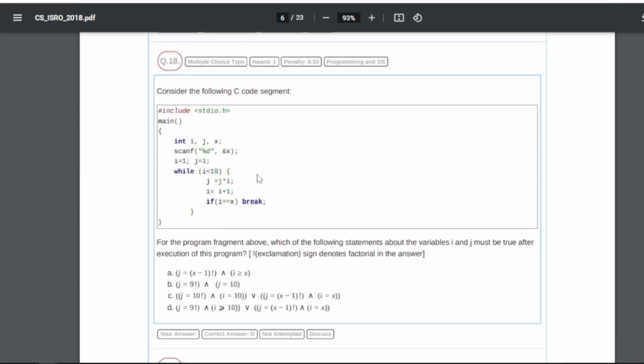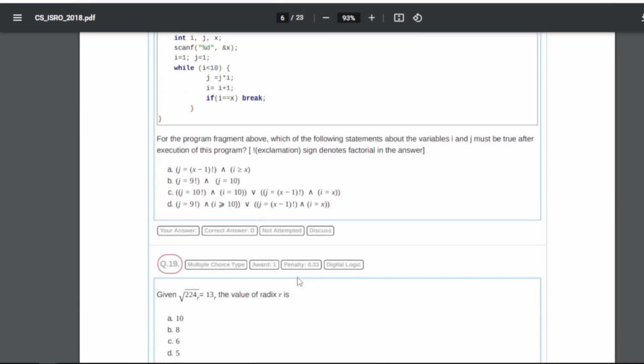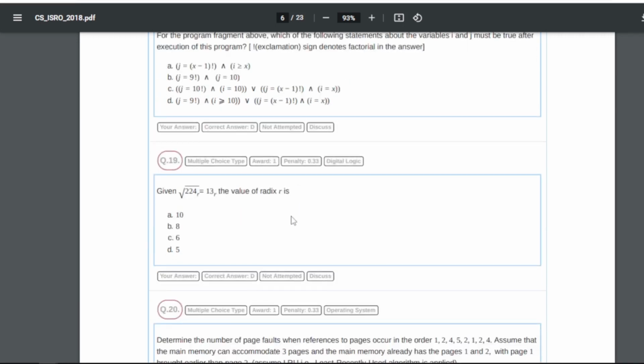Now 18 is, consider the following C code segment. Okay, so this is the code and it is asking for the program fragment above, which of the following statements about the variables i and j must be true after execution of this program? So exclamation sign denotes a factorial in the answer. So for question number 18 our answer will be D, that is j equals 9 factorial and i is less than or equal to 10, or j equals (x minus 1) factorial and i equals x.